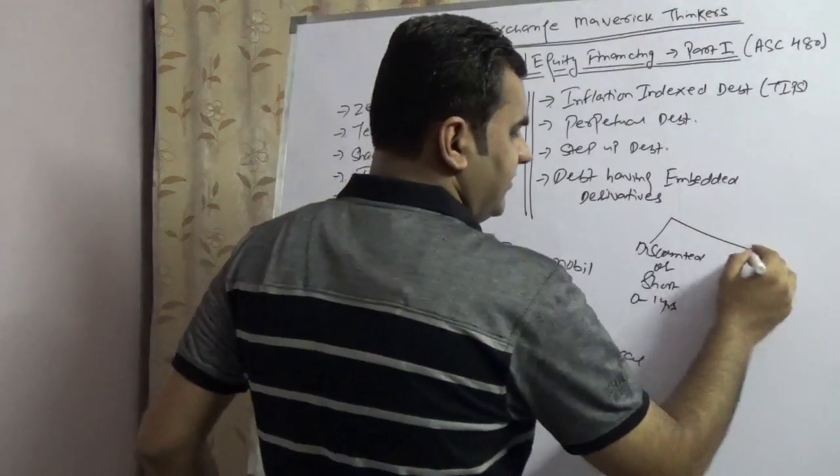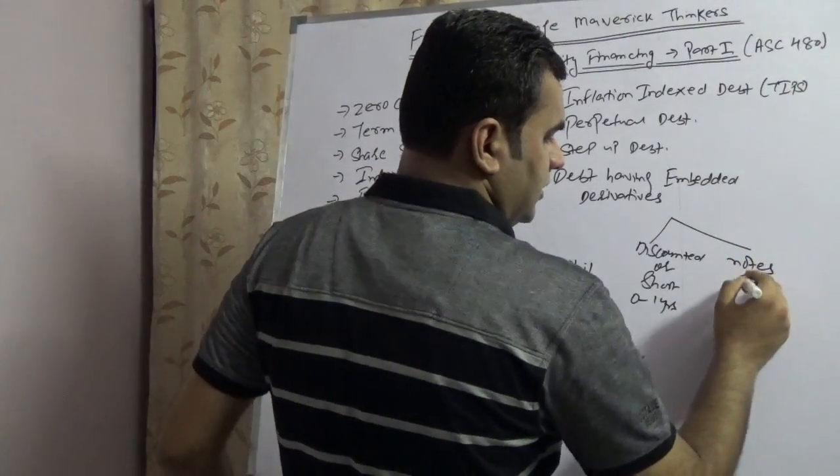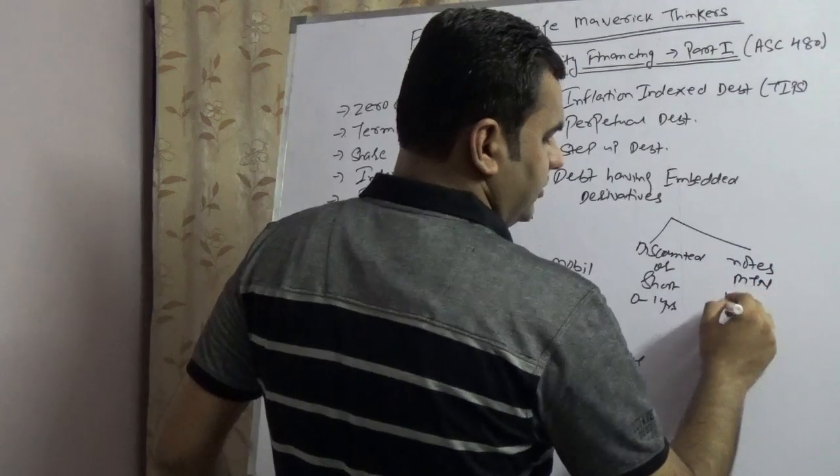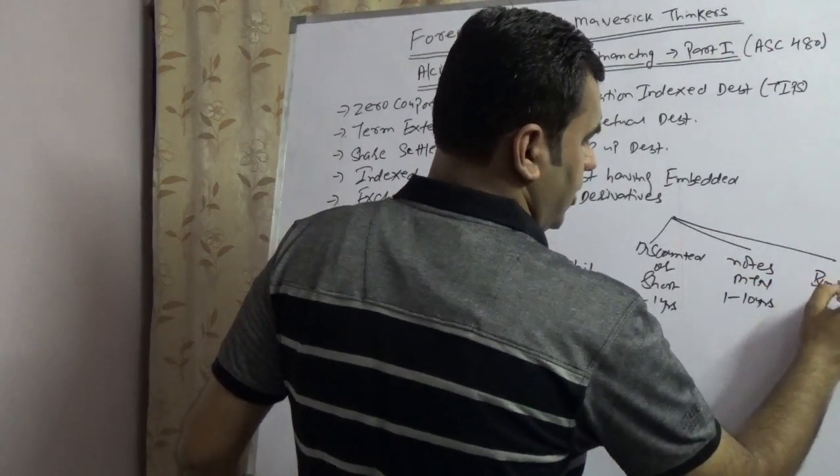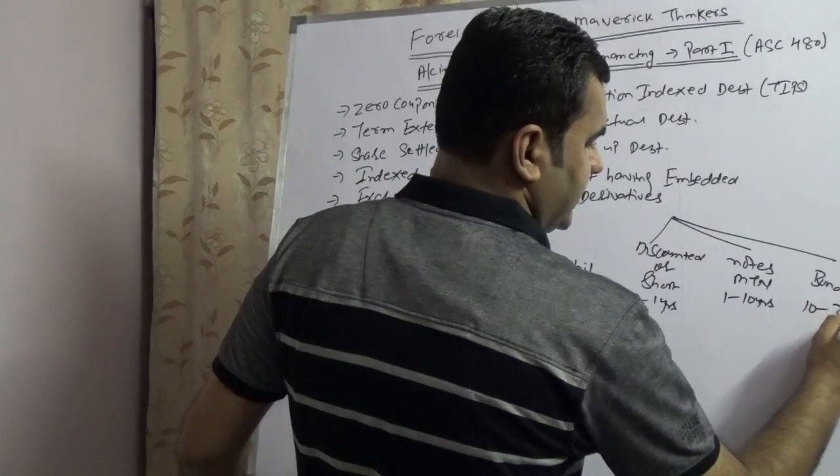Then you have a second kind of debt, which is notes. Some people refer to it as medium term notes, which is 1 to 10 years. Then you have a third kind of debt, which is known as bonds, which is 10 years to 30 years.